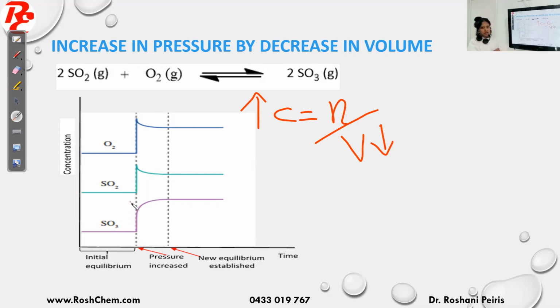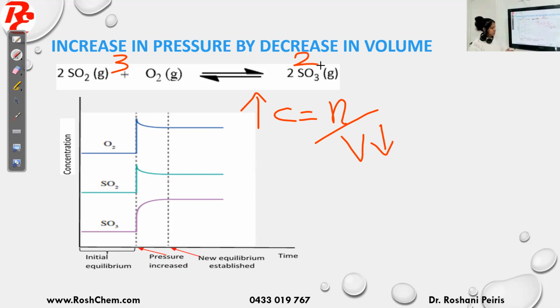Now we will add Le Chatelier's principle after that point. If I increase the pressure, the system tries to decrease the pressure. So now we calculate the number of gas particles. The left side got 3, the right side got 2.